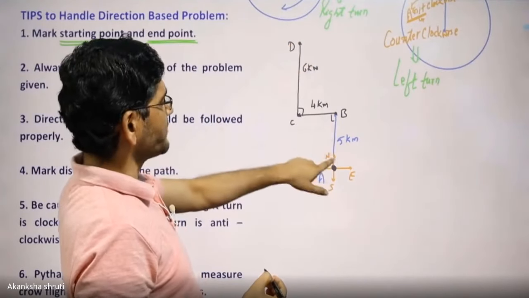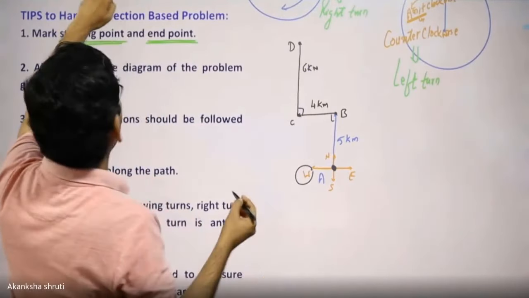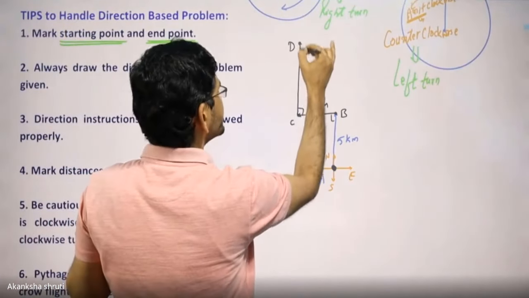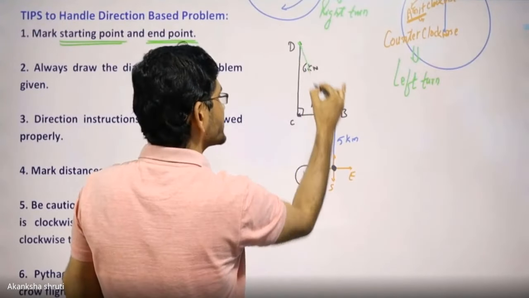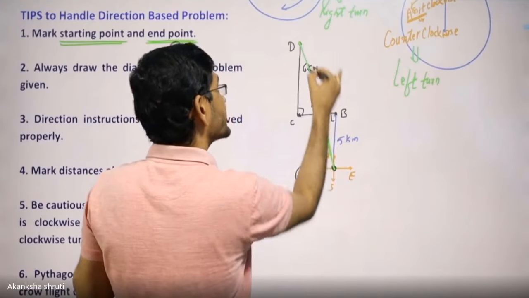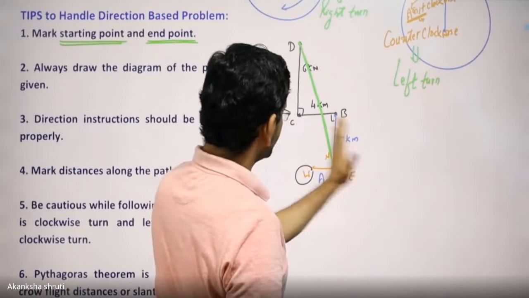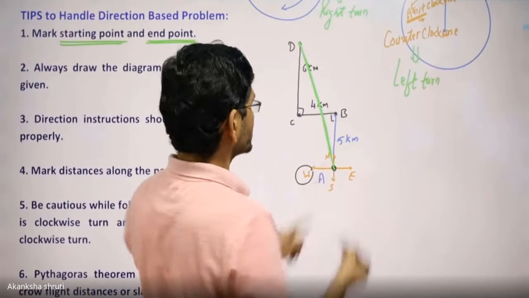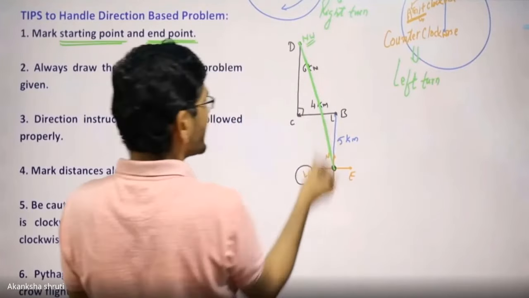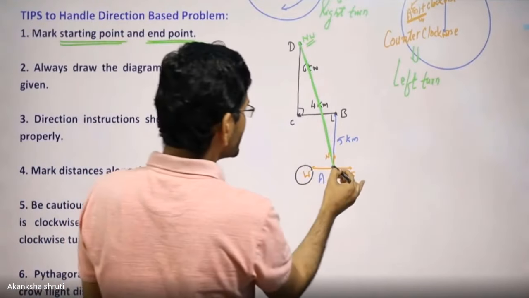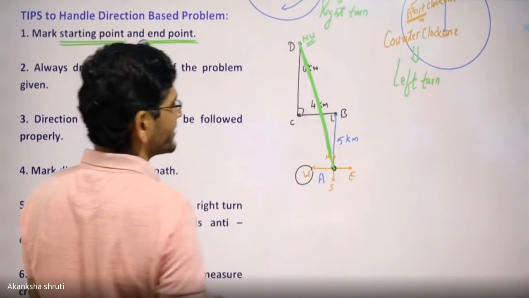After reaching this final point, it may be asked to calculate the gap or the direction of this final point. For the direction, you have to look from the initial to the final point, the straight way. It appears to be in the west direction from the north, so it will be northwest. It may be asked what the distance is, then we need to look for this one. Students, if we look at this, we can quickly calculate.